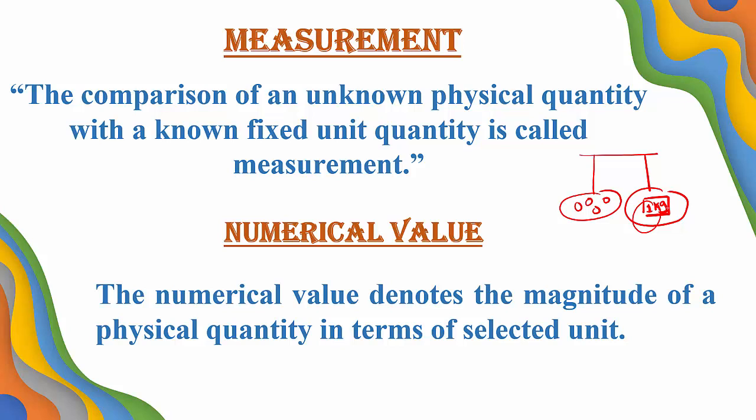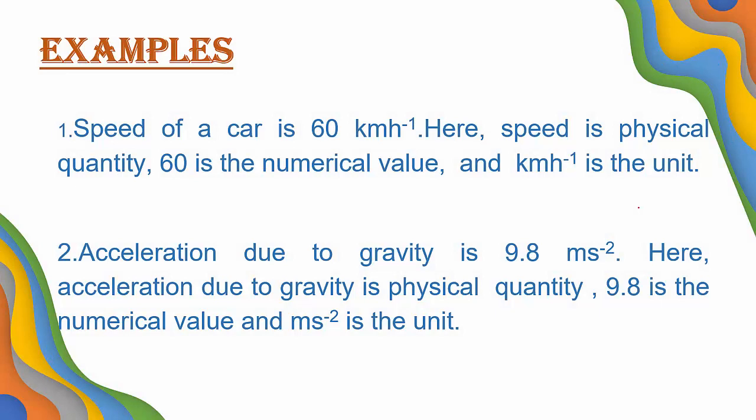Which unit did we select here? Kg. When we selected kg as the unit, this 1 is the magnitude, kg is the unit. So numerical value is the number that denotes the magnitude of a physical quantity in terms of the selected unit. Simply, you can understand numerical value is just a number. I am going to purchase 50 gram of sugar. 50 is the numerical value, gram is the unit. Now consider the weight of a person, 50 kg. 50 is the numerical value, kg is the unit.